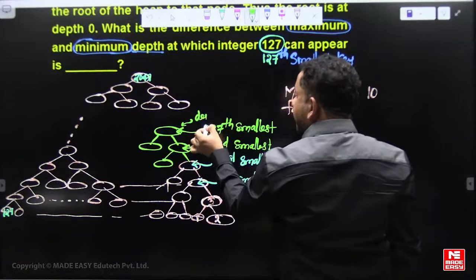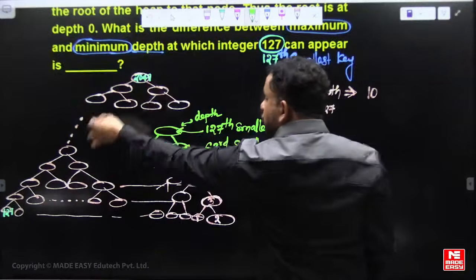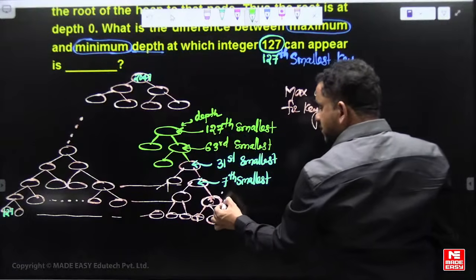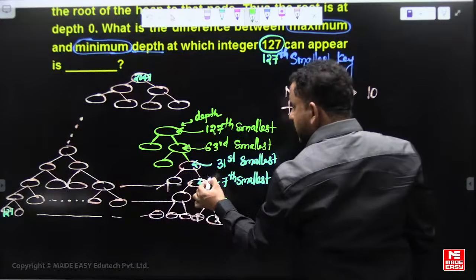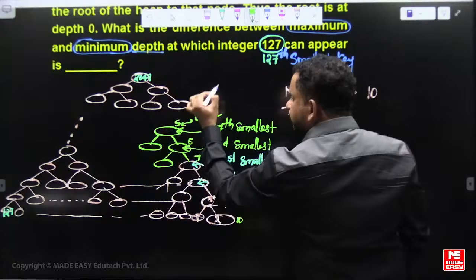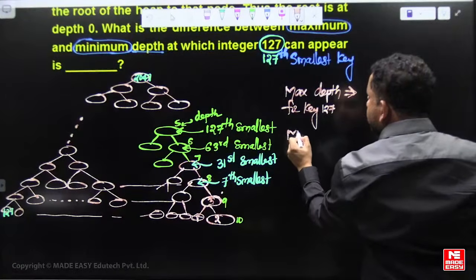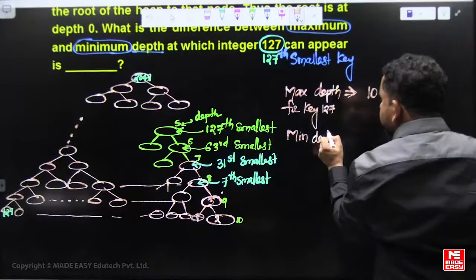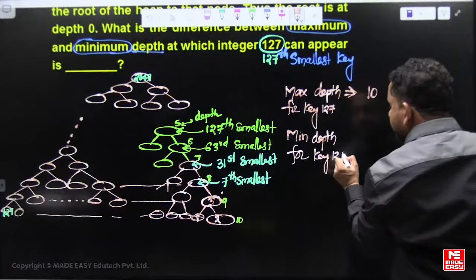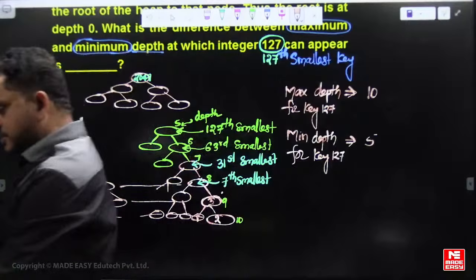From root to leaf, the total depth is 10, this is the 9th depth, this is depth 8, depth 7, depth 6, and depth 5. So the minimum depth for key 127 can be 5.